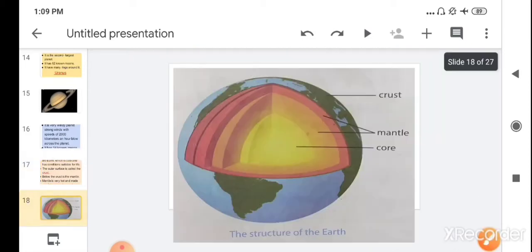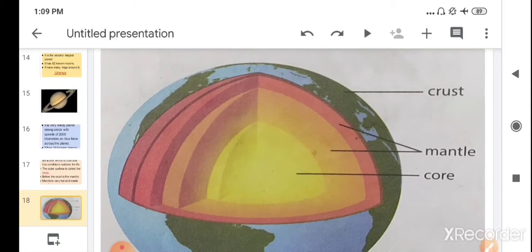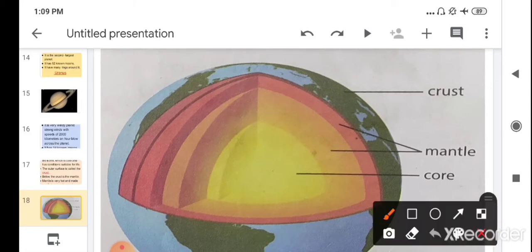So here you have seen the picture of the different layers of the earth. The outer layer in which we live is known as the crust, which has suitable conditions for life, like water, plants, air, and soil, which are very necessary for us to live. Then after the crust, the next layer is the mantle, which is very hot, and here the rocks are present in the molten form. Then the center part of the earth is very hot and consists of metal, and this part of the earth is known as the core.